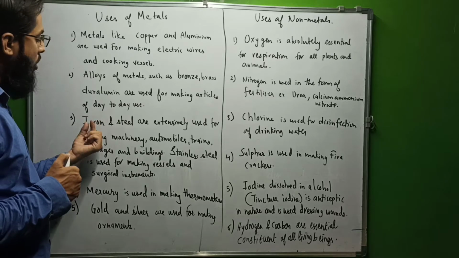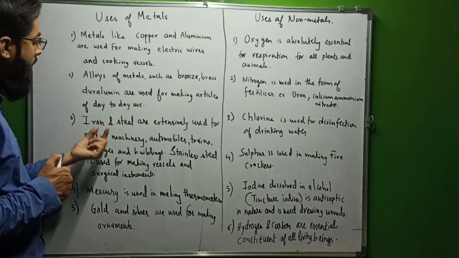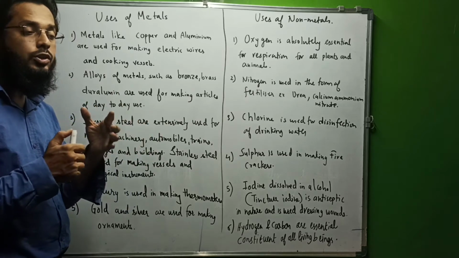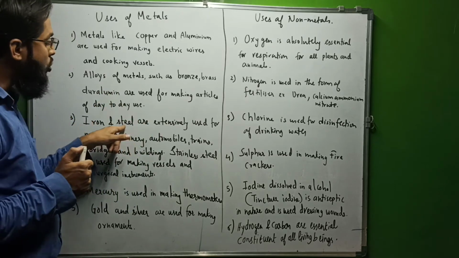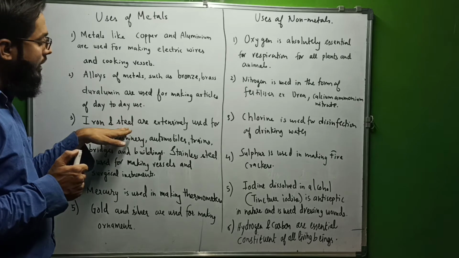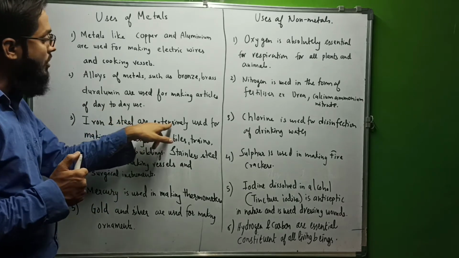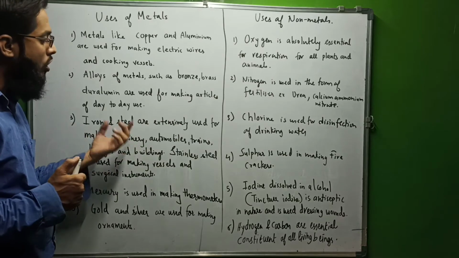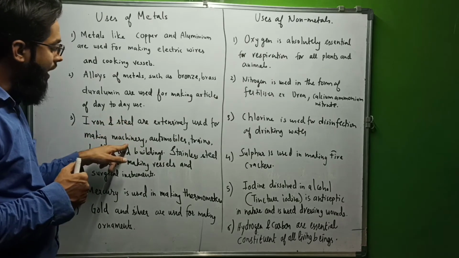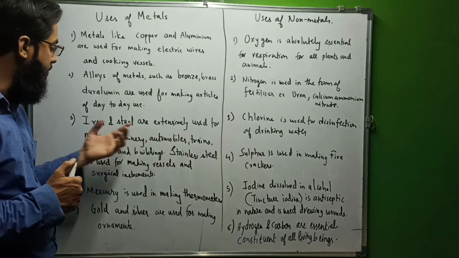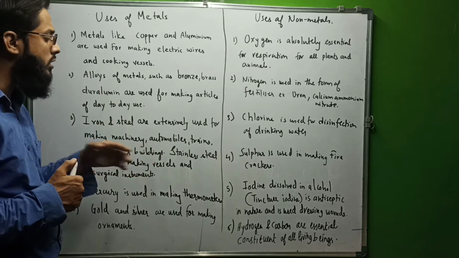Iron and steel. You have heard about iron. Also, we have heard about steel. But steel is not a metal. Steel is actually not a single element. It is a mixture of iron and carbon, and it is much tougher. It has high tensile strength, and is extensively used for making machineries. Obviously, because of the property, they are applied. They are used extensively in machineries, automobiles, trains, bridges, boilers, buildings.